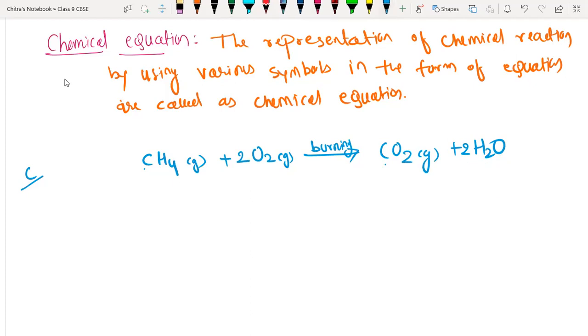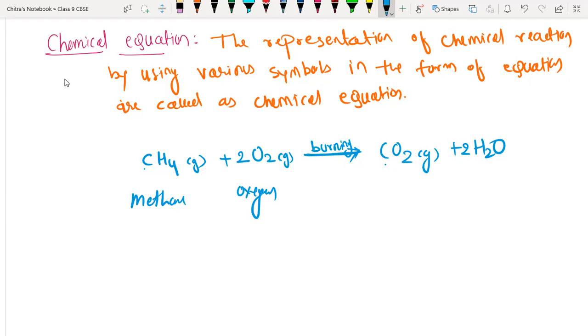Here we have written that when methane gas reacts with oxygen, or burns in the presence of oxygen, it forms carbon dioxide and water molecules. That water is again in the form of vapors. This is nothing but the representation of a chemical reaction in the form of an equation, and here we have used many symbols. For methane gas we have used CH4, for oxygen O2. For the equal sign we have used an arrow.